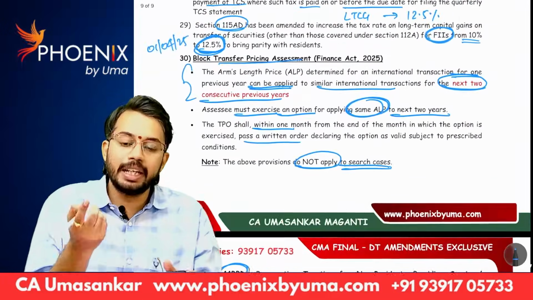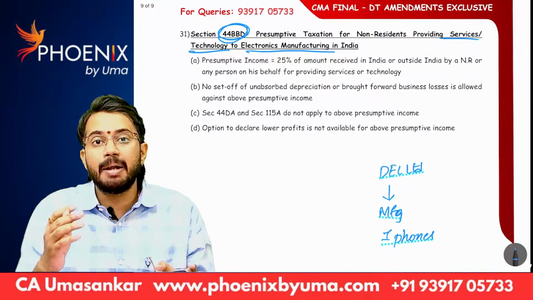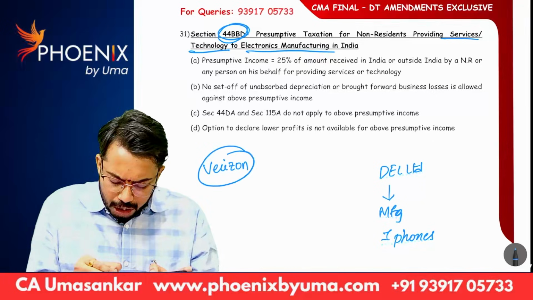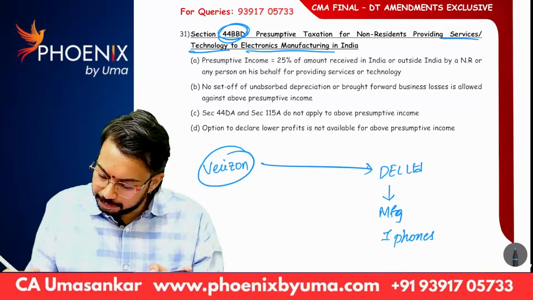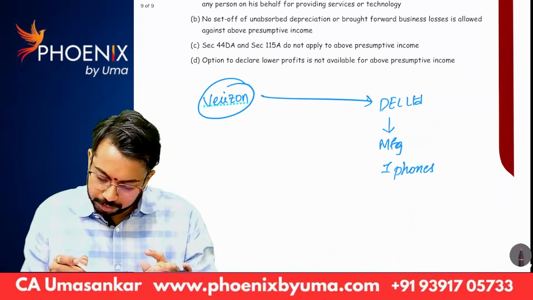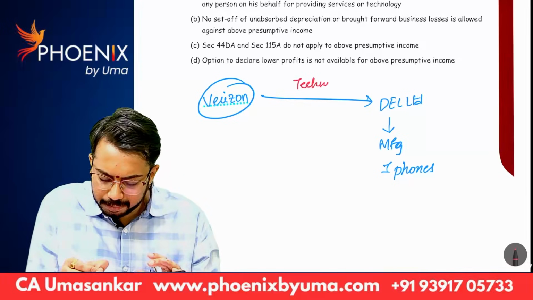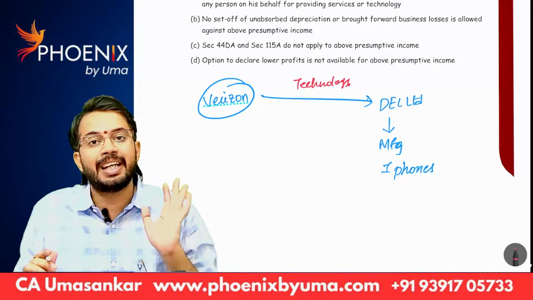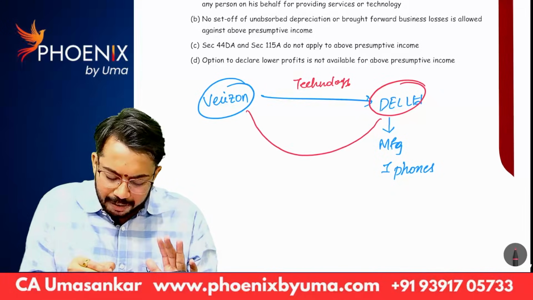So the technology is provided by a US company. There is a company called Verizon. Verizon is giving technology to DEF Limited for manufacturing of electronics, let's say iPhones. Now DEF Limited will pay fees, right?